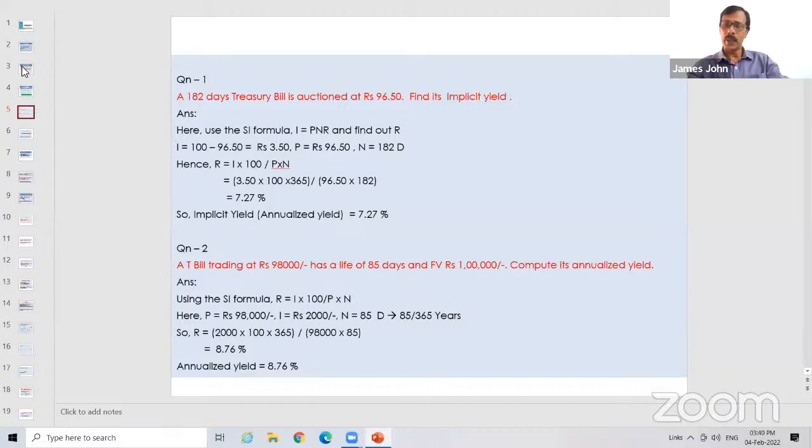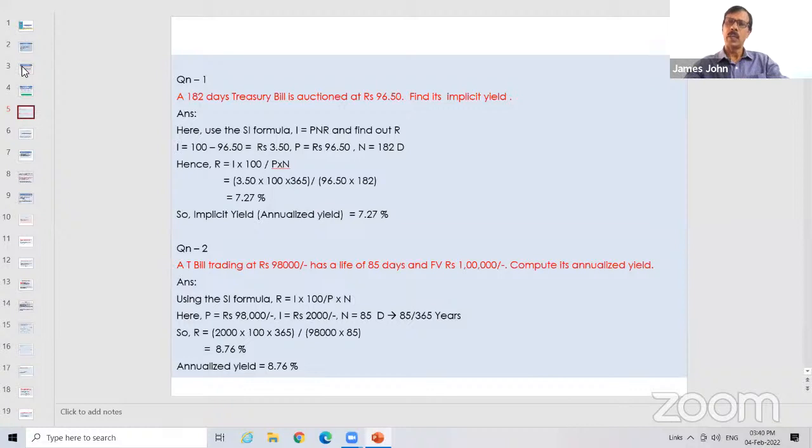So remember, in the beginning, I told you treasury bill is issued at a discount. That means if the face value of a treasury bill is 100 rupees, they will issue it at a discount. That means whoever comes out the winner for this auction, and suppose they have opted 96.50, they have to pay 96.50 for one treasury bill, and they have to wait for 182 days.